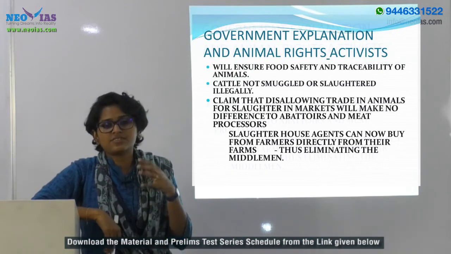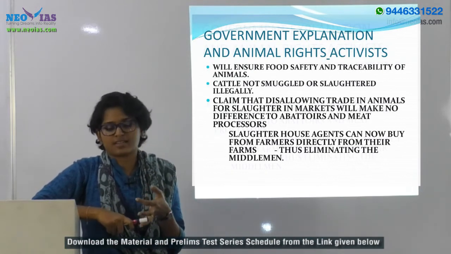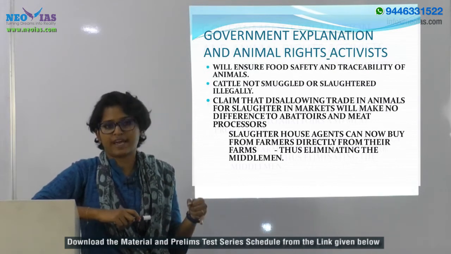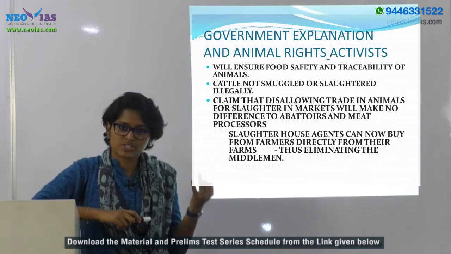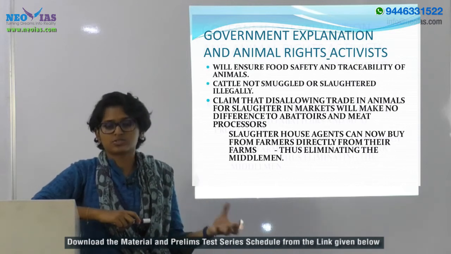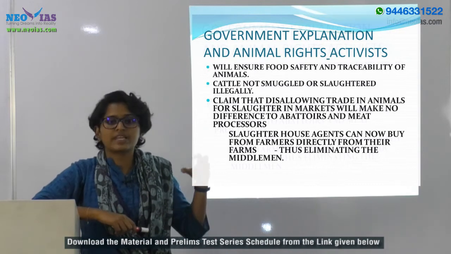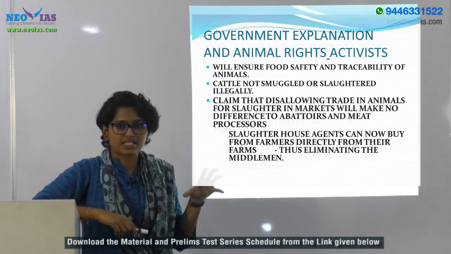There will be two kinds of cattle there, one for dairy, and another especially for meat, which are referred to as beef cattle. But in our country there is no such distinction between cattle.